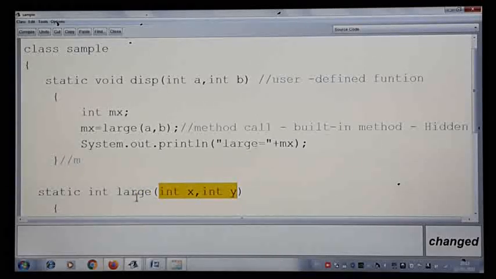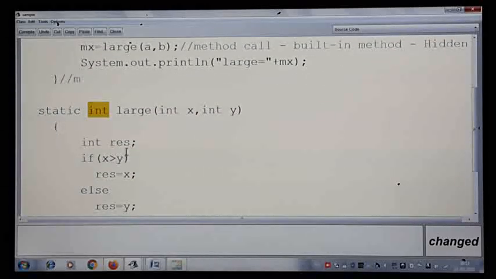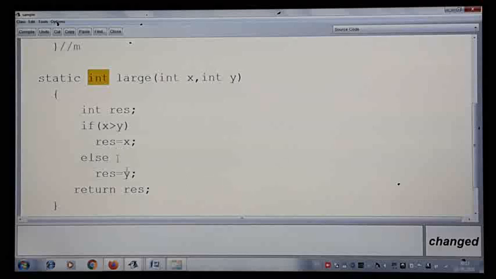The method is giving you the information: the method name is large, it is taking two integer arguments and computing one value, and that returned value is of type integer. We are finding the maximum of two numbers and sending that highest value, which is of type integer. That is what I have written here.